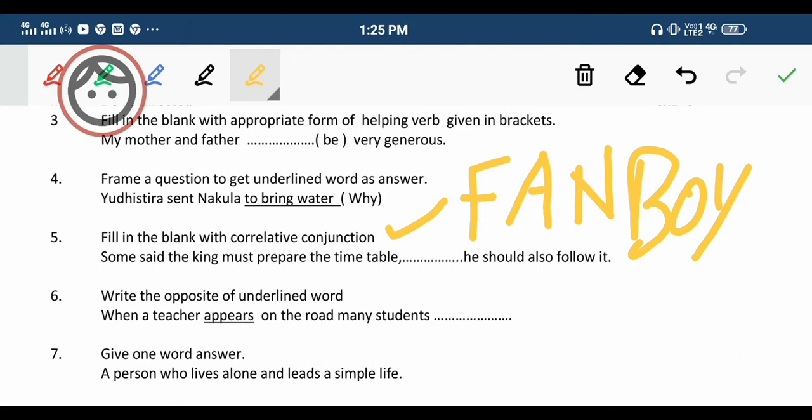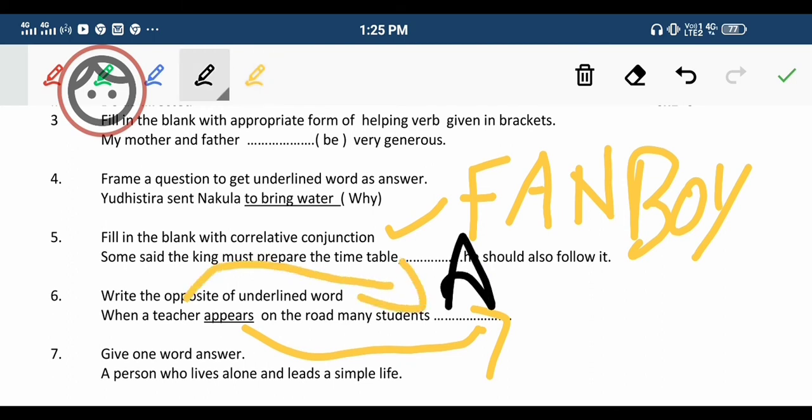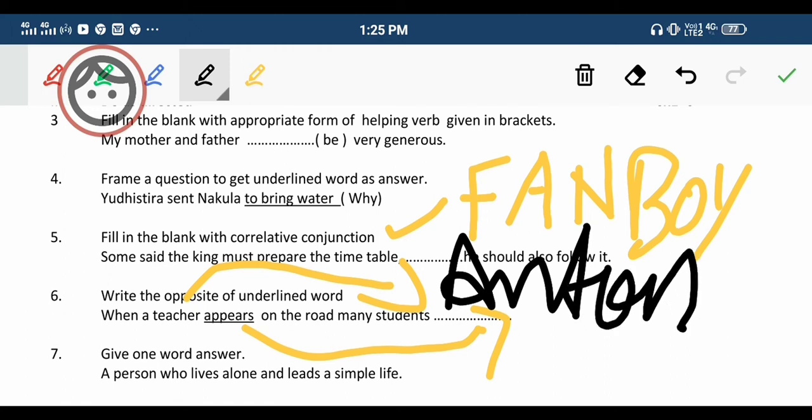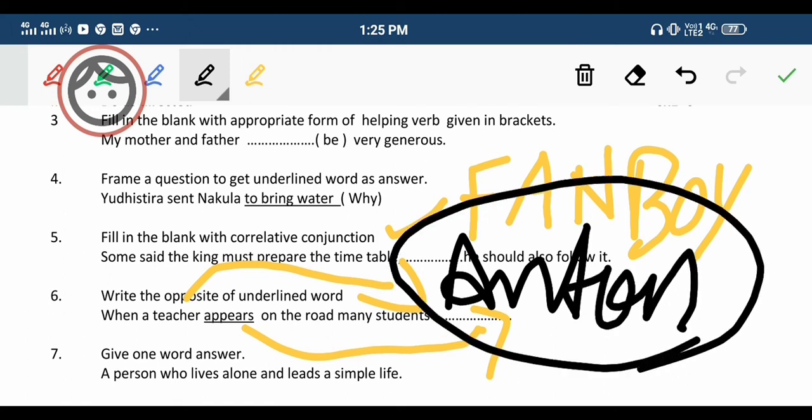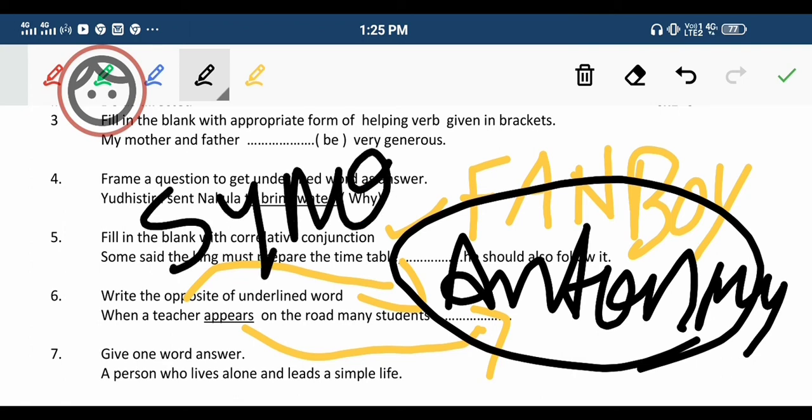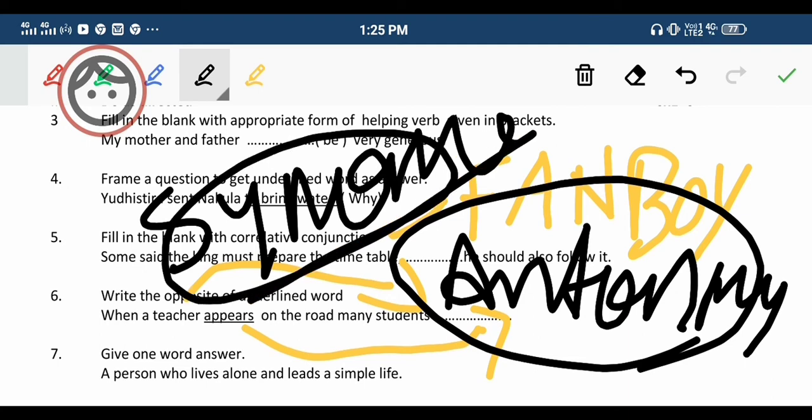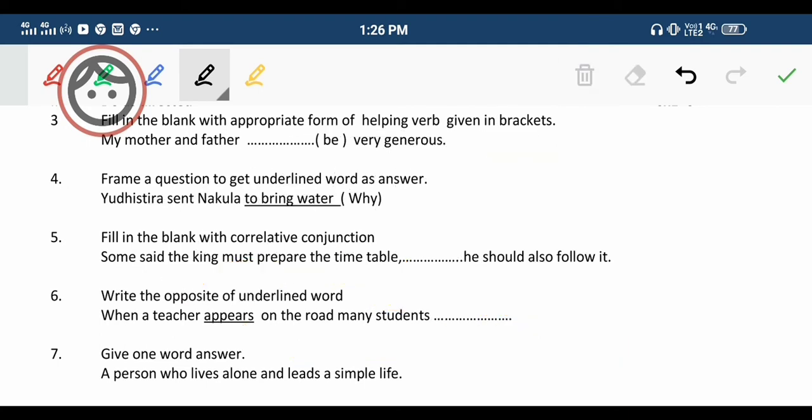Then write the opposite of the underlined word, appear. When a teacher appears on the road, many students, what do they do? They will appear or they disappear, okay. So opposite, and another word for opposite is antonym. Instead of saying opposite, you can use this type of word, that is antonym. And there is another word called synonym. Synonym means the same, a word with the same meaning. Gorgeous, beautiful, like that you can use.